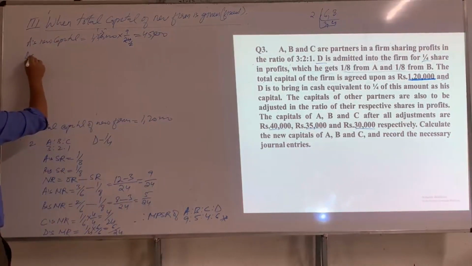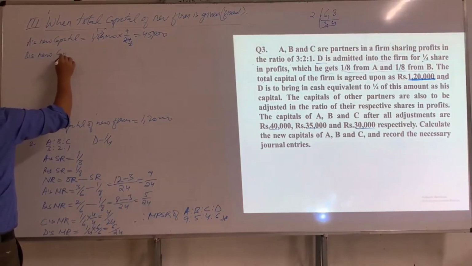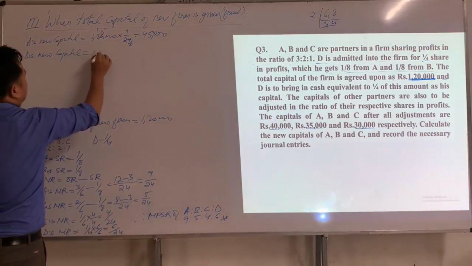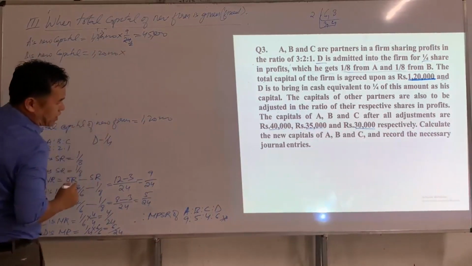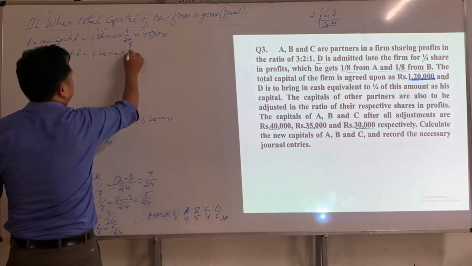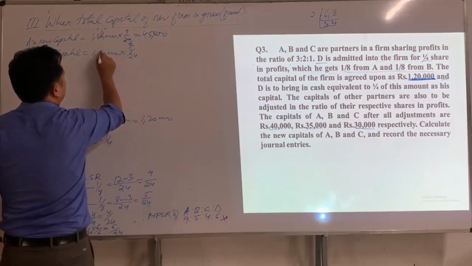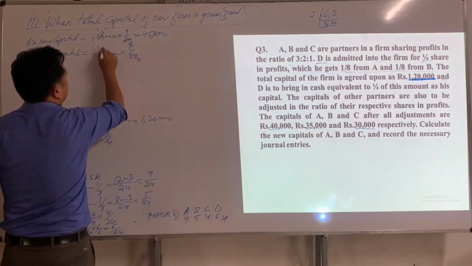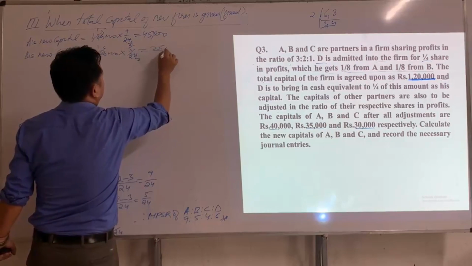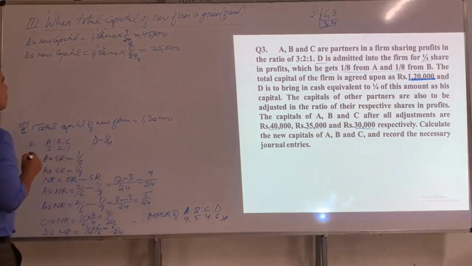And what about B's new capital? B's new capital will be 1,20,000 multiplied by, what is B's share of profit? Yes, 5 by 24. 1, 2, 5 5s are 25. B's new capital will be 25,000.